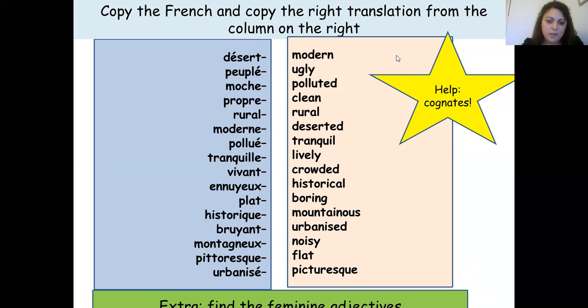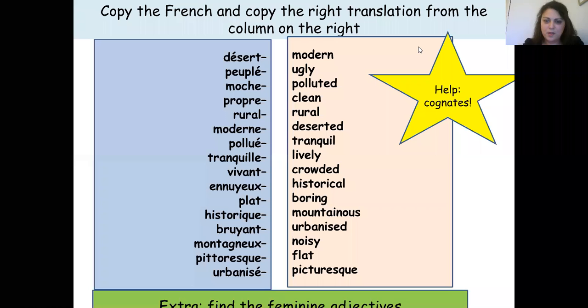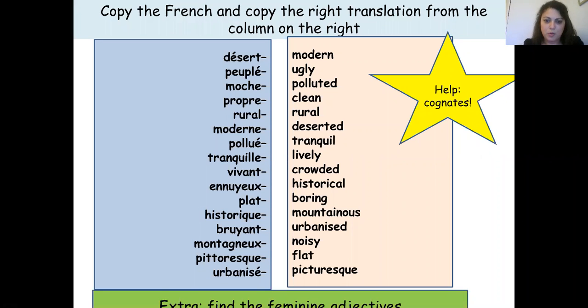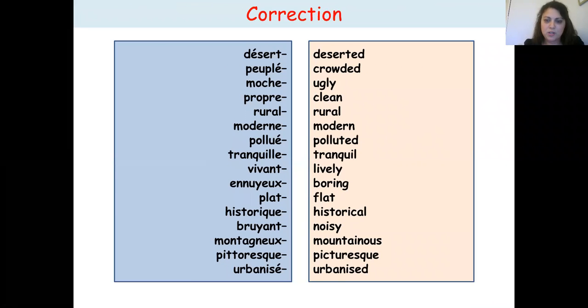As an extra, please try and find what the feminine adjectives would be and remind yourself of the rule. You must have finished matching up the vocabulary in your book. This is the correction. You can pause the video to make sure you've got everything correct.